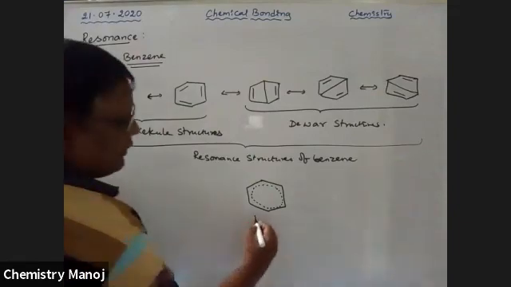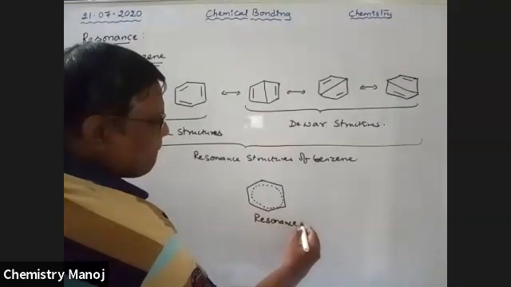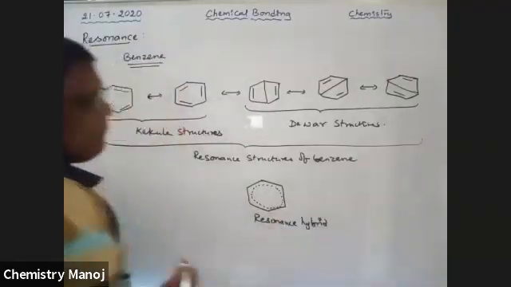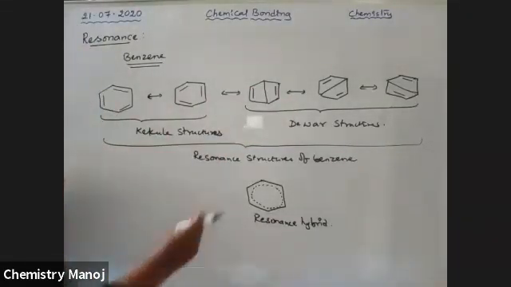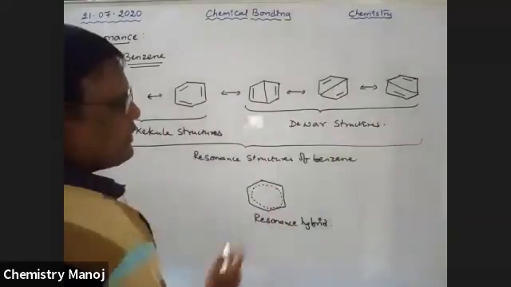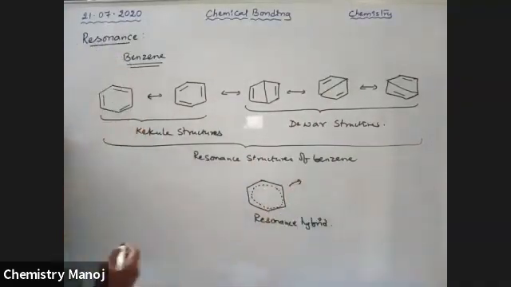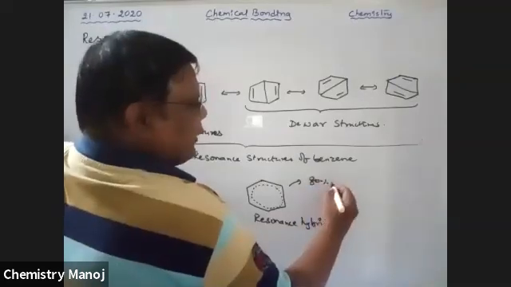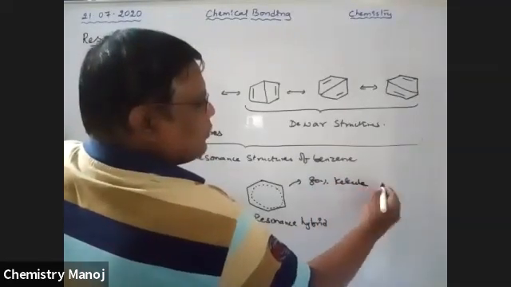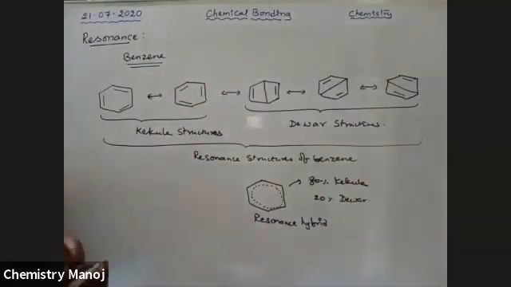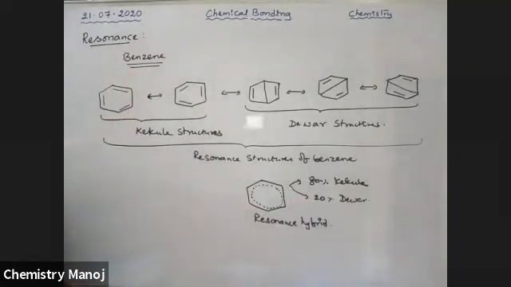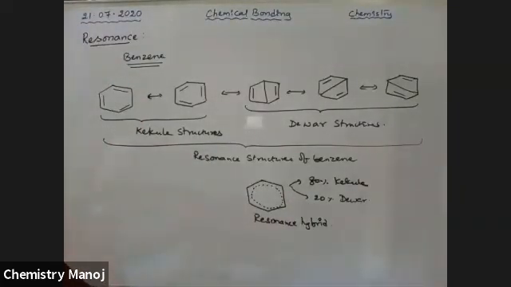It is called the resonance hybrid, a combination of all these 5 structures. That means it contains all these structures. In this resonance hybrid, 80% is occupied by Kekule structures and 20% by Dewar structures. These are very, very important.